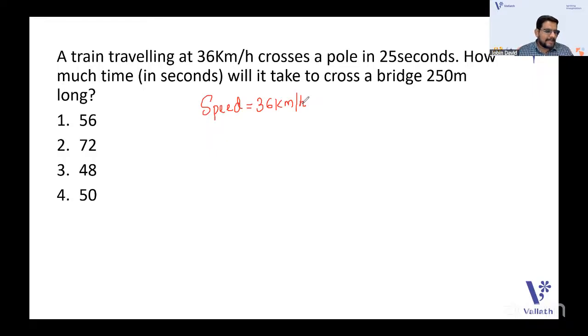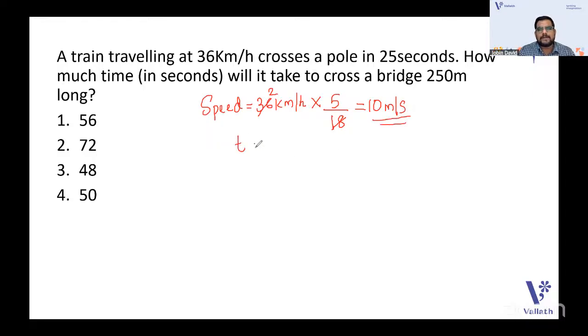Yes, very good. I'm getting answers in the chat box. 36 kilometer per hour multiplied by 5 by 18. Yes, Deepa has given me the answer. Very good. With 5 by 18, you can cancel by 2, and you get 10 meter per second as the speed of the train.